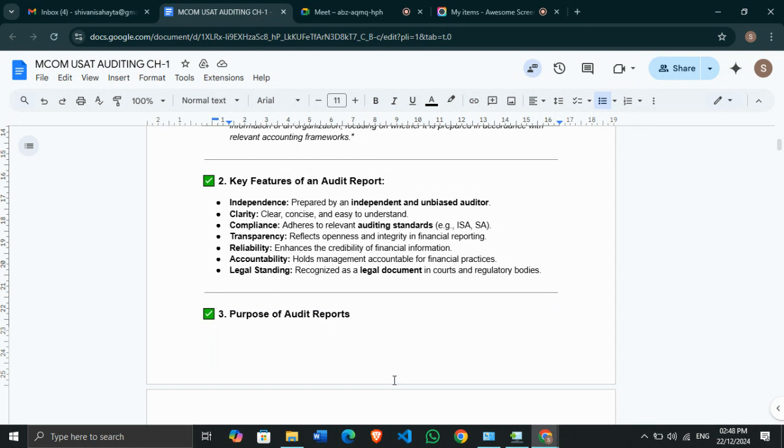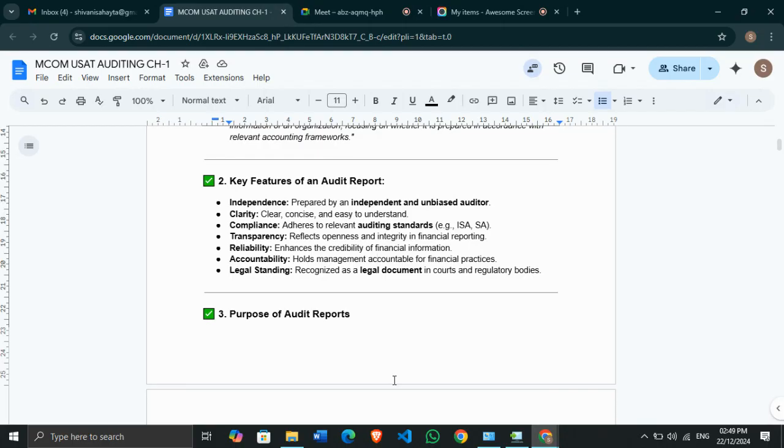Clarity, why? Because whenever the auditor is auditing your financial statements, you have to go through all the accounting and auditing standards. So after that, your financial statements will show clear, concise financials, and it will be easy to understand by everyone. Second is independence. It is prepared by an independent and unbiased author. The author should be unbiased and independent. There should not be anyone else's interference whenever the auditor is performing his duties. So the second feature of an audit report is that it is prepared by an independent and unbiased auditor. So yes, it shows the independence.